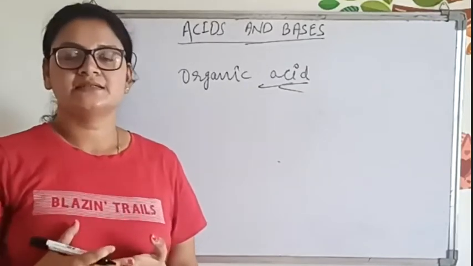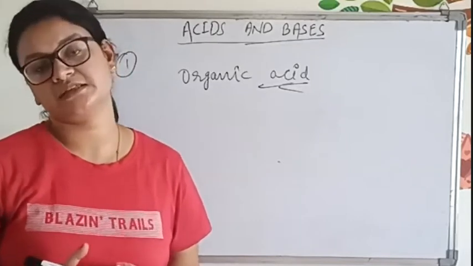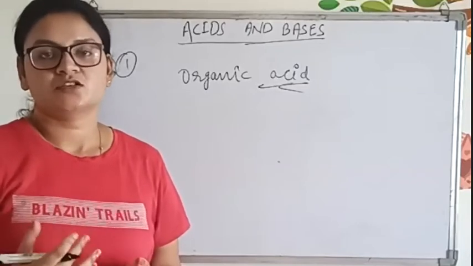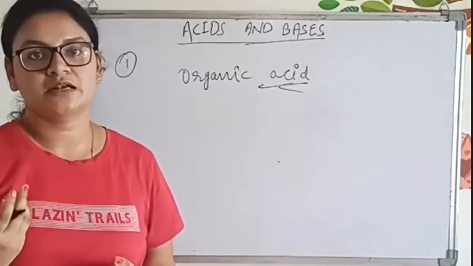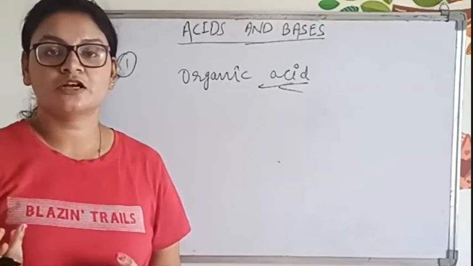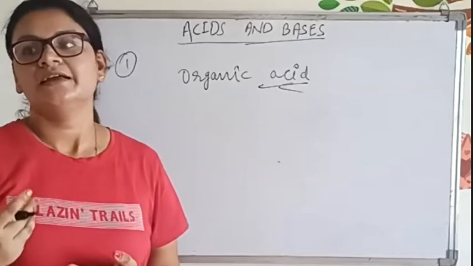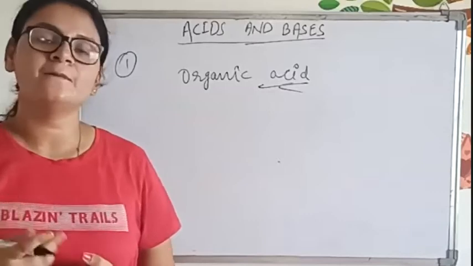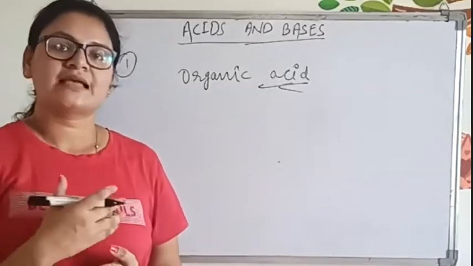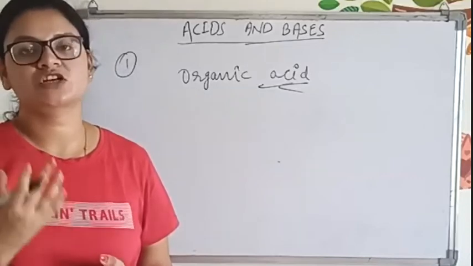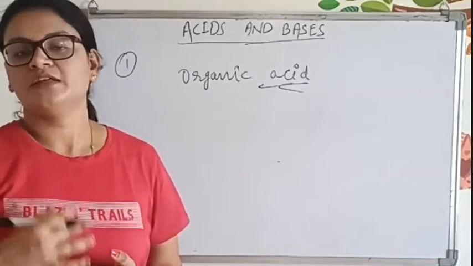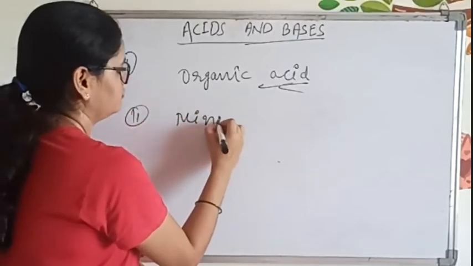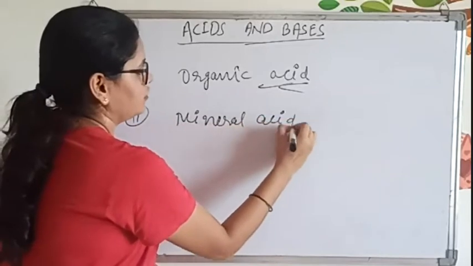So organic acids come from organic sources like fruits and vegetables. Tomatoes also contain acid. Lemon also contains acid, citric acid, and other fruits also contain acid. These acids are called organic acids, which come from organic sources. Now there is one more term, which is mineral acid. What is mineral acid?